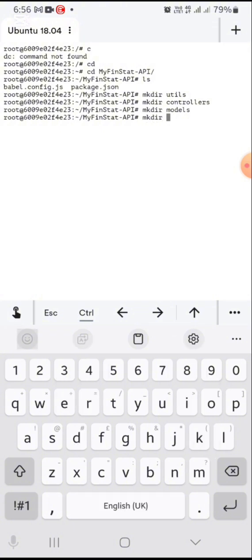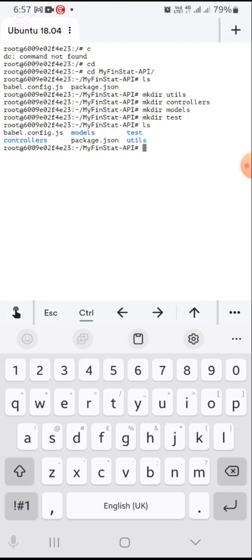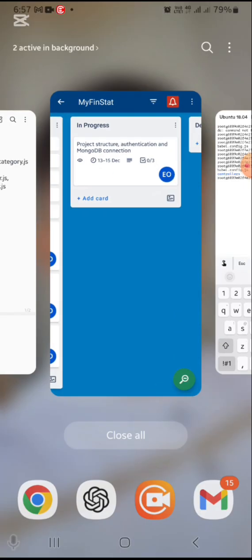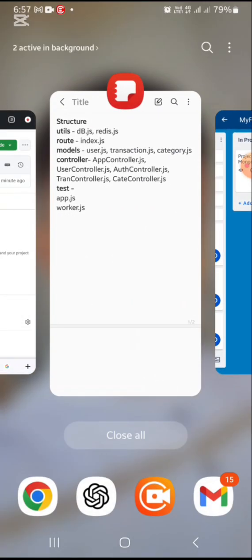that's where all the test files for Mocha and all that will be, to test the entire project and make sure everything is working fine. So let's make that. Hopefully I got everything.